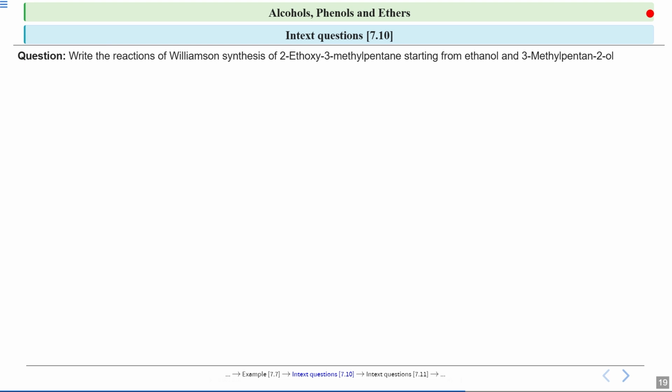We have in-text question 7.10. So this question is saying, write the reactions of Williamson synthesis of 2-ethoxy-3-methylpentane starting with ethanol and 3-methylpentan-2-ol. So you will be starting with ethanol and 3-methylpentan-2-ol, and you have to give the synthesis of this 2-ethoxy-3-methylpentane. And this is a Williamson synthesis reaction. So I'll give you 30 seconds to solve this question and then we will discuss.